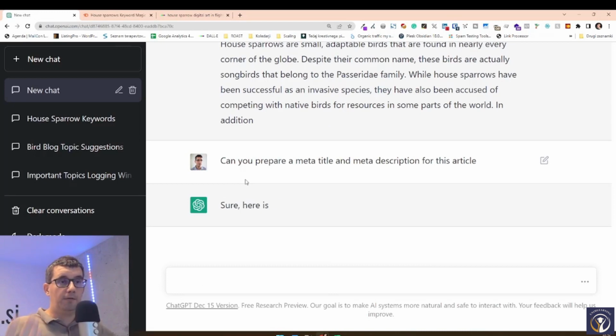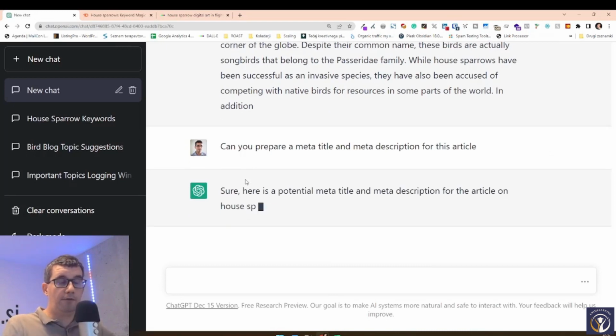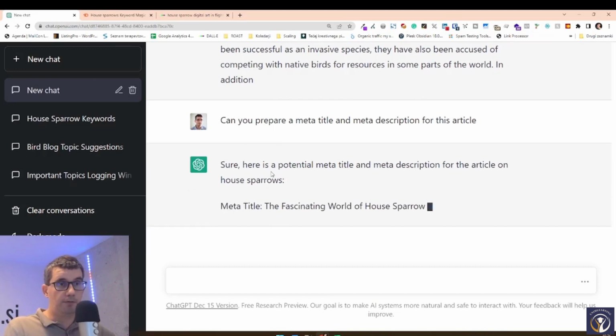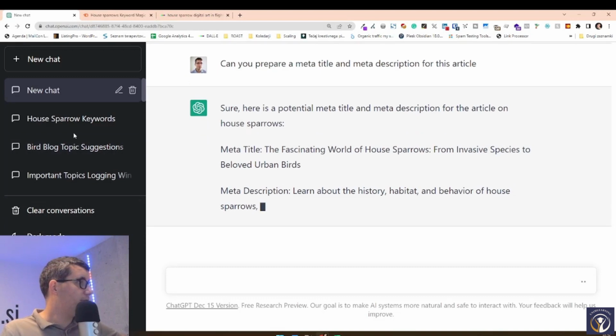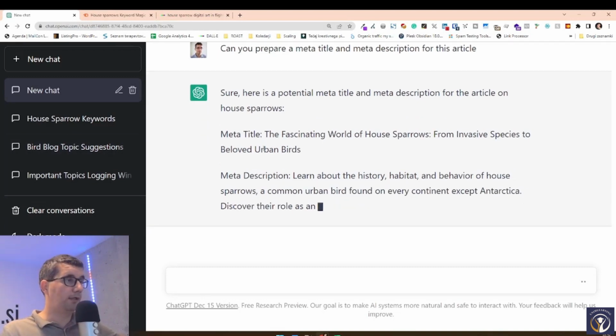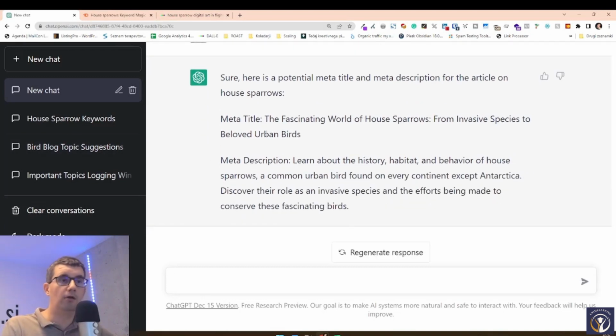Every article that we prepare, every article that we post on the internet should have an optimized meta title and meta description. Here we have both of these. And ChatGPT is sometimes weird with counting the words, the characters. We know the meta title should be 60 characters, the meta description should be 160 characters. It can be too long. You have to check them by yourself.